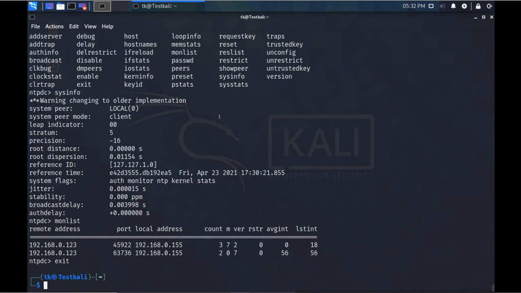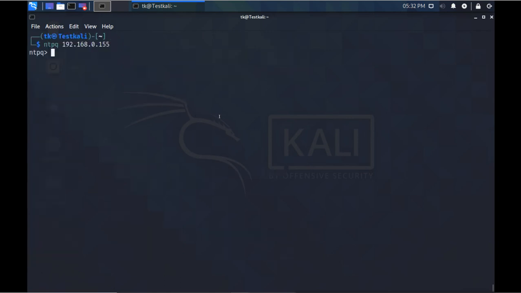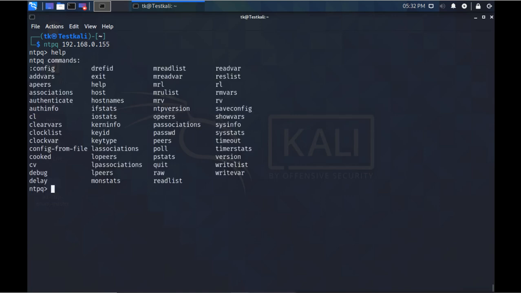Then we can use NTP query. Here also we have different commands. We can get these different options, different commands here also. Like I will get readlist. I am trying to get this readlist command.